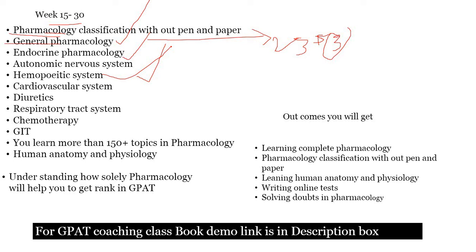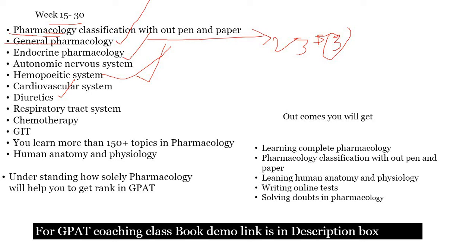On the cardiovascular system, in 15 to 30 weeks, you should focus on hypertension, antiarrhythmics, anti-anginal drugs and stroke. You need to focus on all the drugs in the cardiovascular system. Diuretics are also part of the cardiovascular system: diuretics, antidiuretics and other molecules as well. And the respiratory tract system: you should majorly focus on asthma and cough, pharyngeal demulcents and other molecules used in cough.